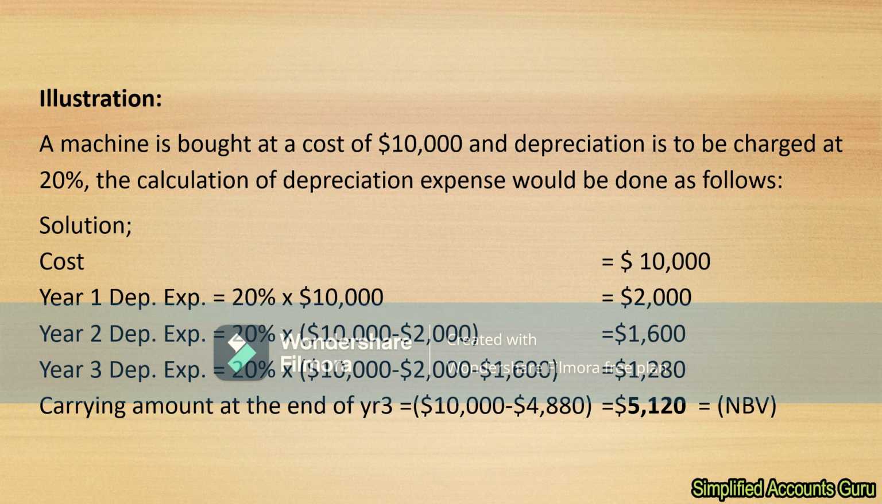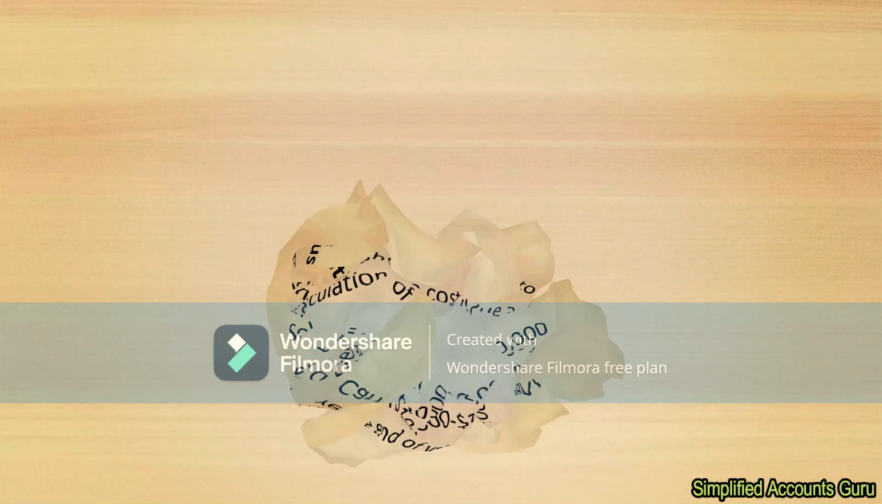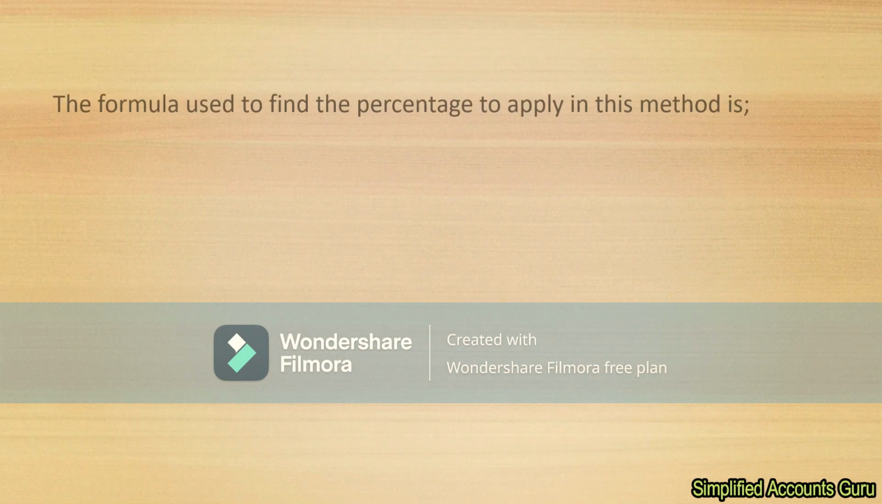So if you deduct that from $10,000, then you'll end up with $5,120. That is the net book value that will be expected to be seen on the face of the financial statement, on the face of the statement of financial position. So that is how we calculate depreciation using the reducing balance method.